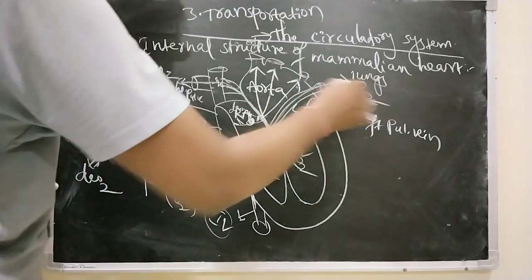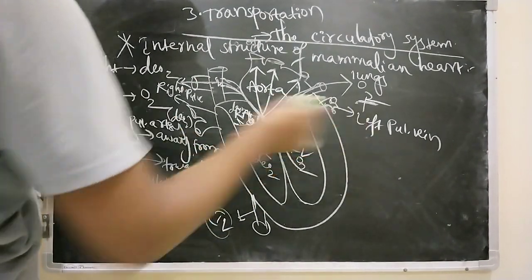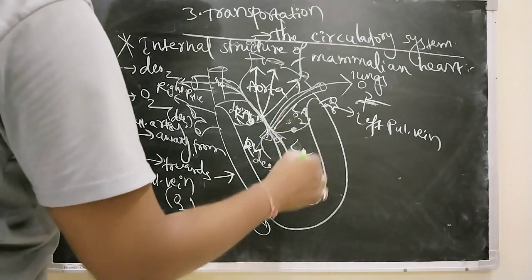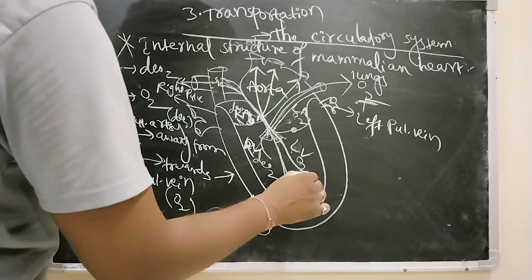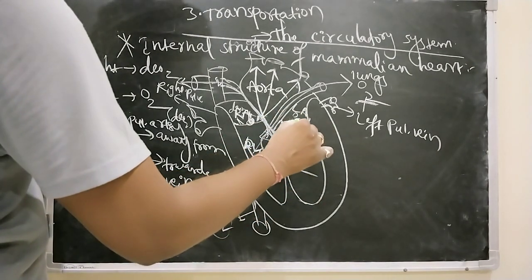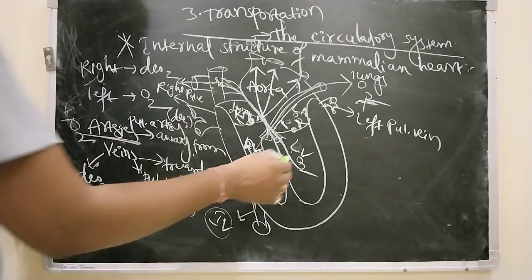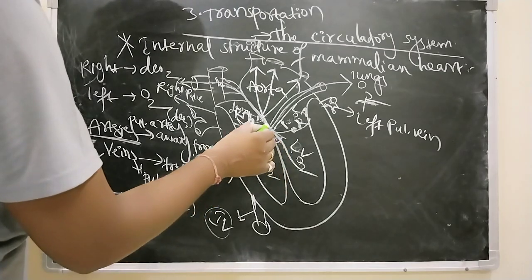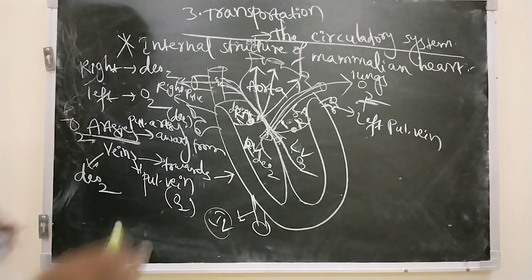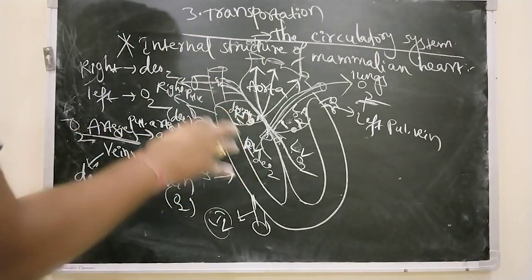In the lungs, deoxygenated blood is converted into oxygenated blood. That oxygenated blood is collected by the left pulmonary vein and right pulmonary vein and given to the left auricle. From the left auricle, oxygenated blood enters into the left ventricle. Here also two valves are present, which is why this is called the bicuspid valve or mitral valve, while the right side has the tricuspid valve. From the left ventricle, the oxygenated blood enters the systemic artery or aorta and distributes oxygenated blood to the total body. Okay, so this is how blood is circulating in the heart.